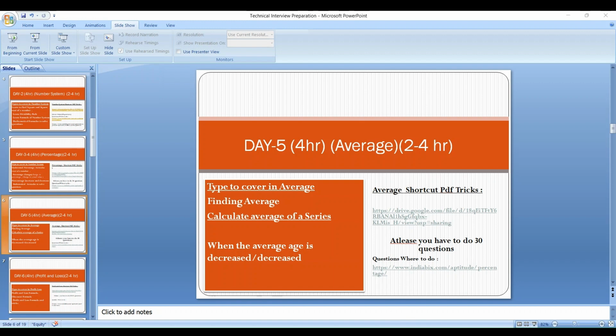Next, on day 10, you have to give only 4 hours a day and cover the topic related to time, speed, and distance. That is a very elementary topic because you have already learned it in school, in 11th and 12th, and you can find it in physics in 9th as well. So you can do it by yourself because it's not tough, it's a very easy thing.